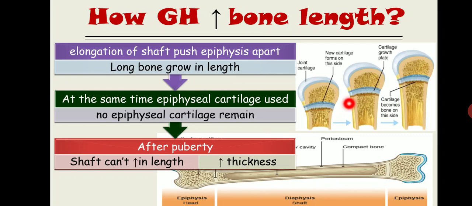So up to puberty or before puberty, if the growth hormone is more in amount, the length of the diaphysis will increase pronouncedly. If the growth hormone secretion is more after puberty, then the shaft cannot be elongated. It will lead to an increase in the thickness of the bone.